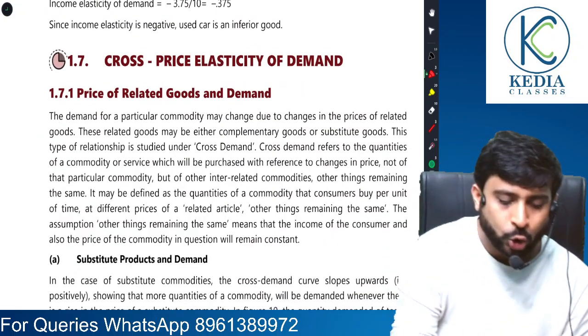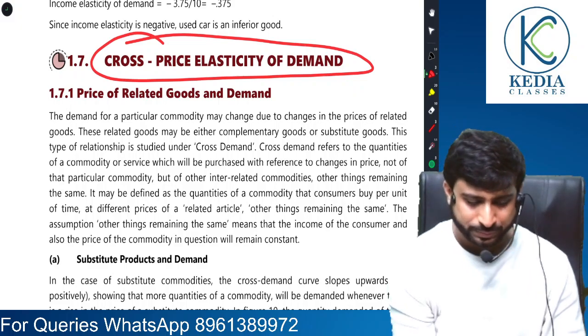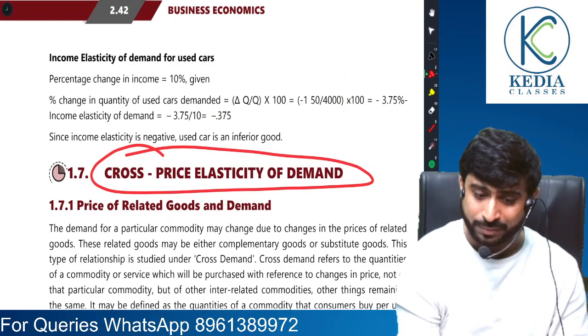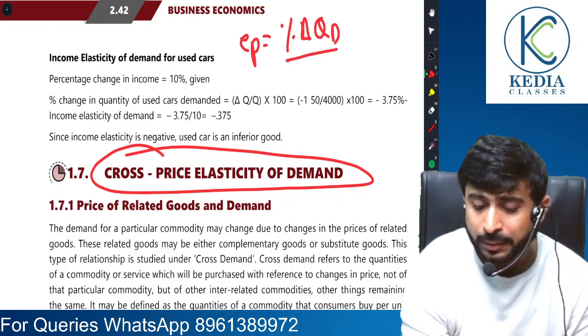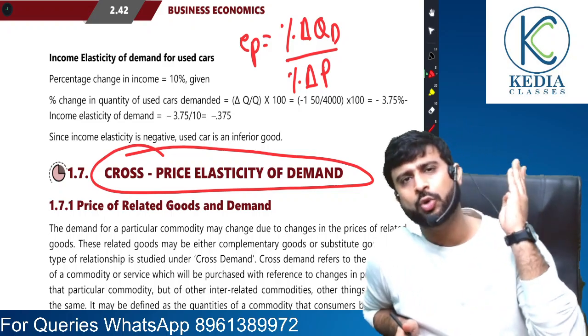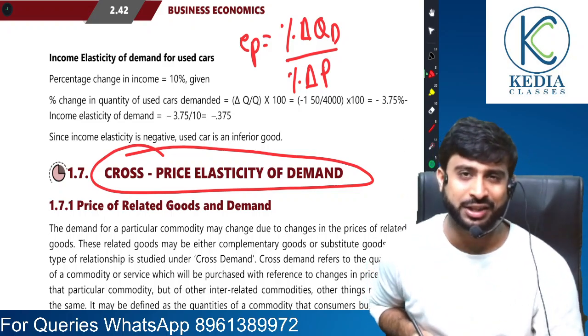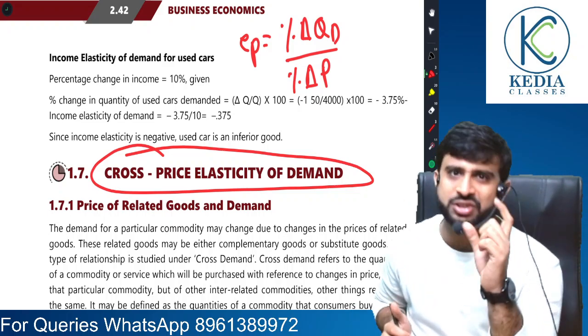Let's talk about cross price elasticity of demand. Another interesting thing. The formula here is again the same: percentage change in quantity demanded by percentage change in price. How, sir? This formula you have written is of price elasticity of demand. No, it is also of cross price elasticity. The only difference is, in price elasticity of demand, we were talking about the same product.